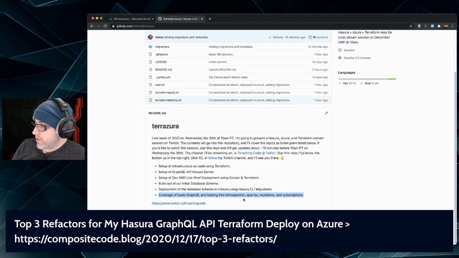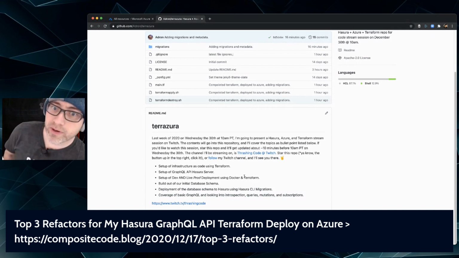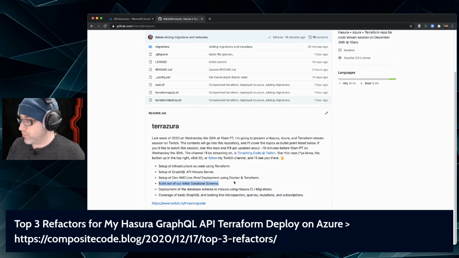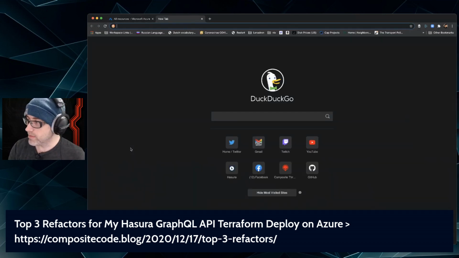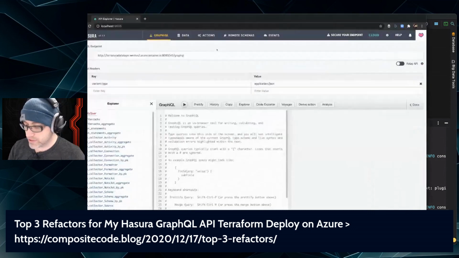And let's see here. Oh, we haven't talked about this: introspection, queries, mutations, and subscriptions. So from here on, we are going to talk about GraphQL bits a little bit. Whew, all this stuff. So we're on our 3 hour and 14 minutes, and we're getting into the GraphQL bits. So I'm going to close this. I'm going to go back over to this. And we're going to open localhost again, and we're going to do some stuff.